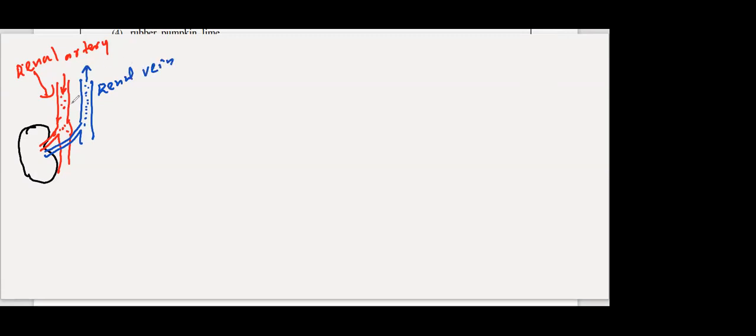Renal artery towards the kidney, renal vein away from the kidney. Right. So please make a small sketch of this diagram, everyone. Then it's easy to remember. You can use two different colors.